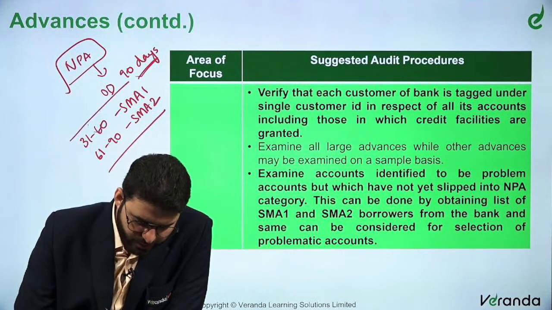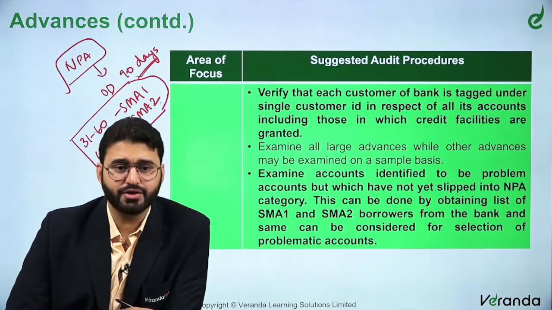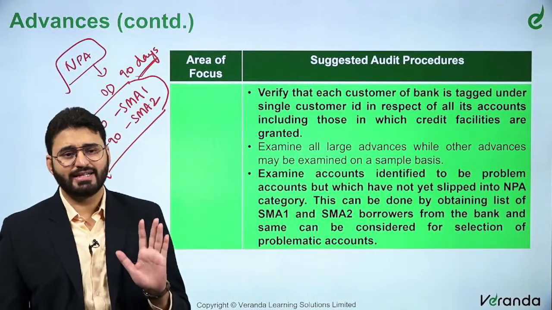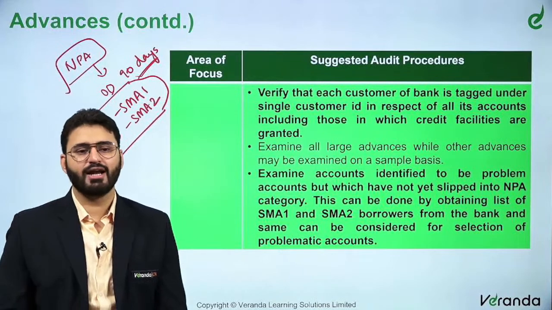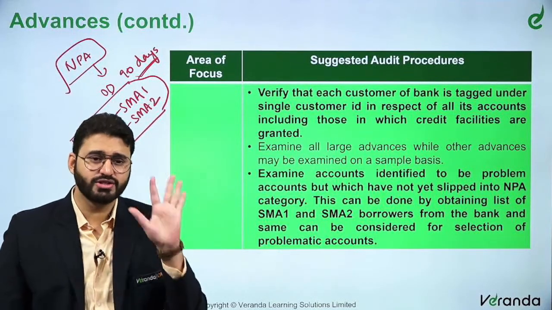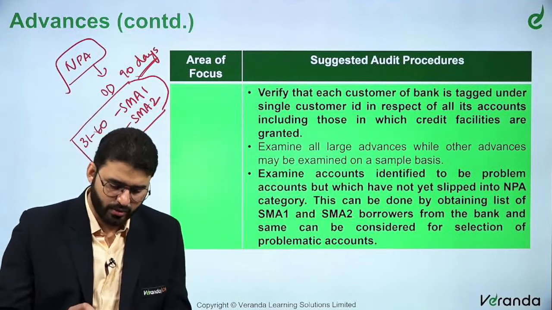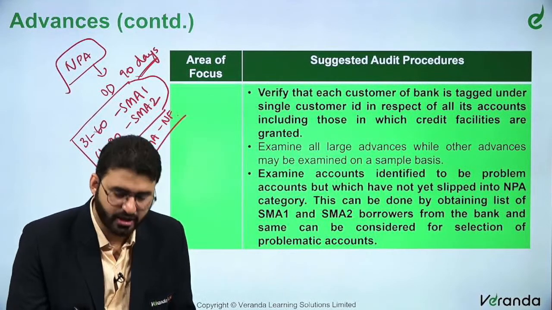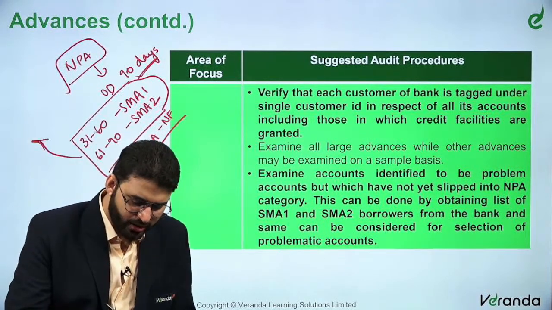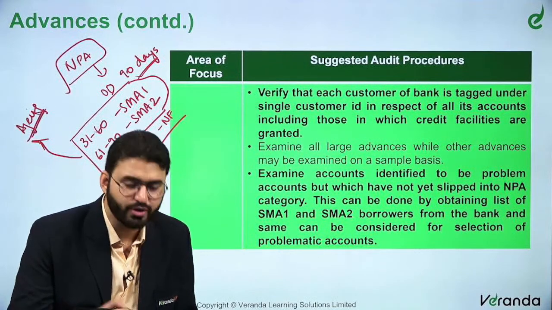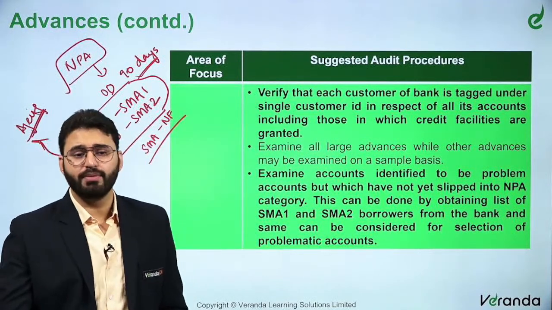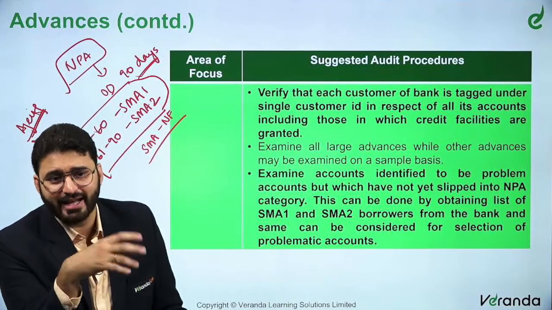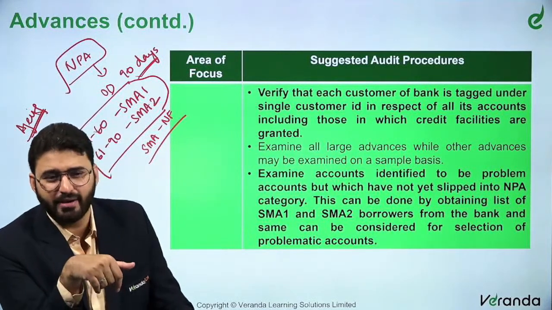So these accounts you need to check, and you may want to create a provision now itself. Highly possible the auditors will, because we know for a fact this is going to become an NPA account. So these are called SMA 1 and SMA 2, almost going to get slipped. SMA 2 is the riskiest category, about to be slipped into NPA. Now there is also something called SMA NF, non-financial. Now, see, this SMA 1, SMA 2 is completely based on overdue aging, right? There could be accounts which have not aged yet, but some non-financial stress indicators indicate that it will be an NPA. Then that will be classified as an SMA NF account, right?